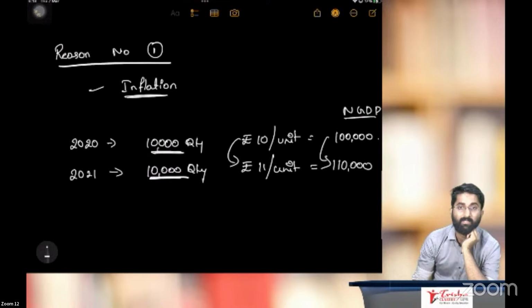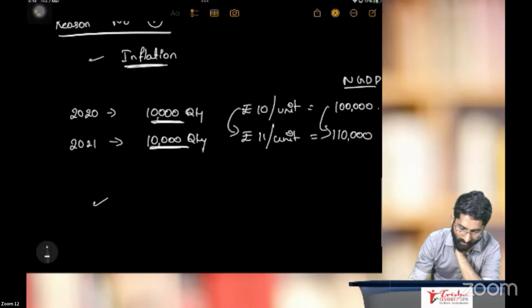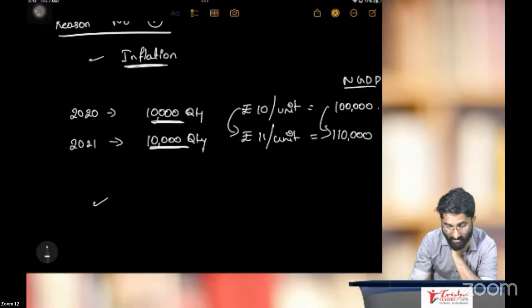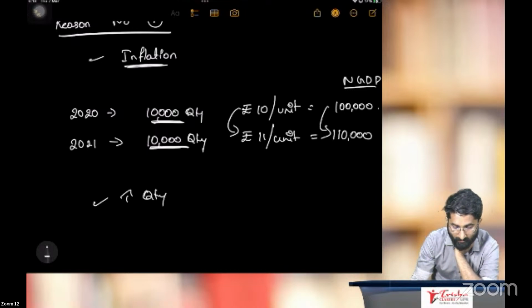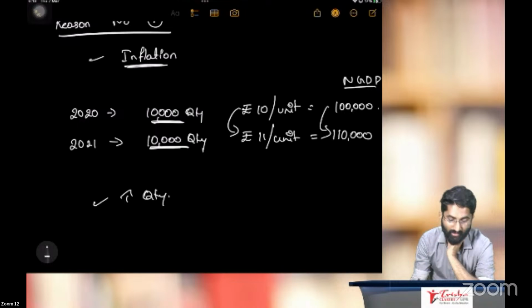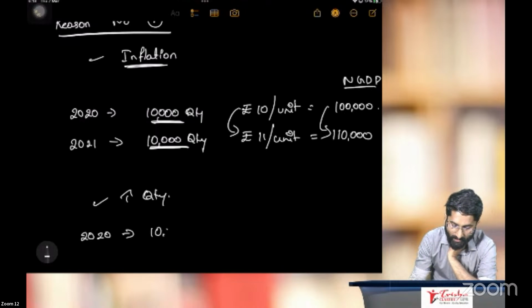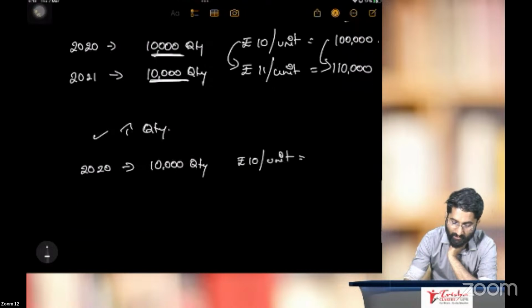Now this is the first reason. Reason number two: the second one is because of increase in quantity, not because of inflation. Example: in 2020, the quantity produced is 10,000, at 10 per unit. So the answer is 1 lakh.